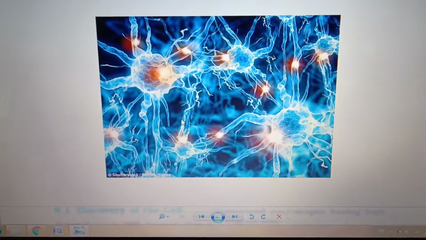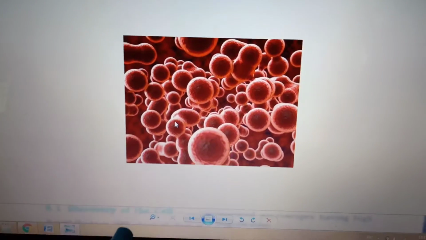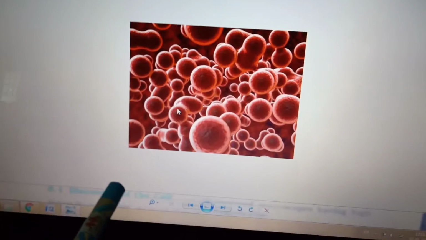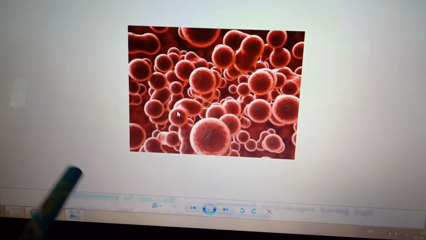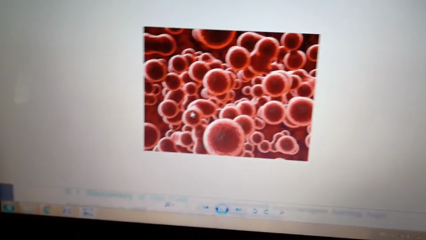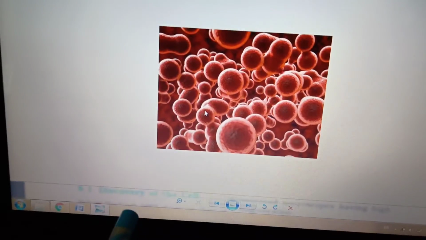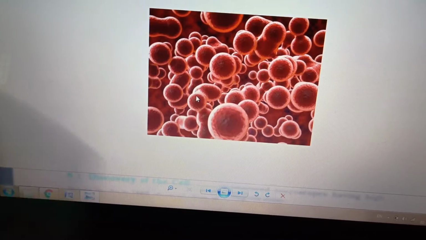Muscle cells we saw, the white blood cells, and this is our red blood cells, RBC. Circular, biconcave disc. Biconcave. This is the shape of RBC, and round in shape. So the shape varies.